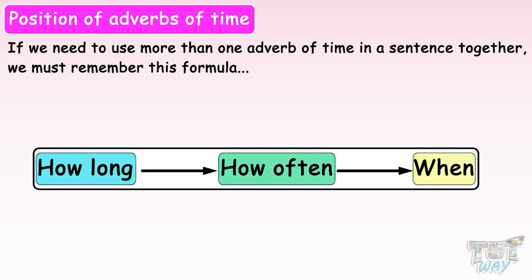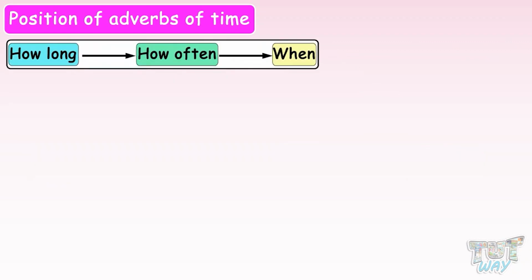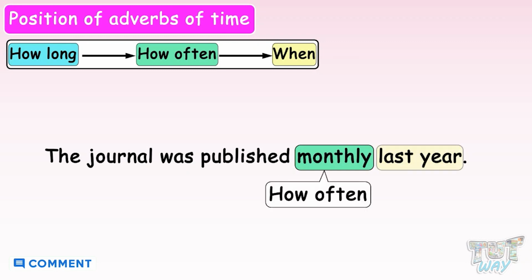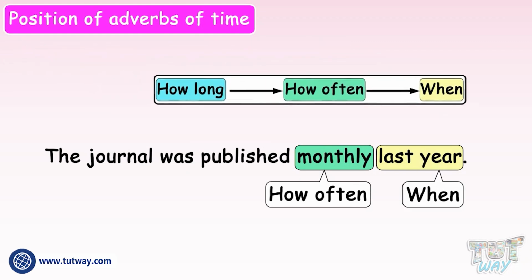Here are the example sentences. The journal was published monthly last year. In this sentence, we have two adverbs of time, monthly and last year. Monthly answers the question, how often? Last year answers the question, when? So the order is followed. First is how often, and then when. Here we have the next sentence.